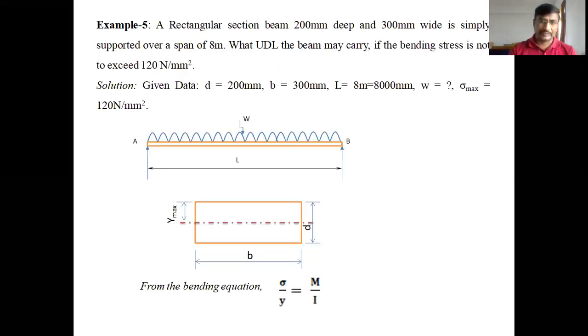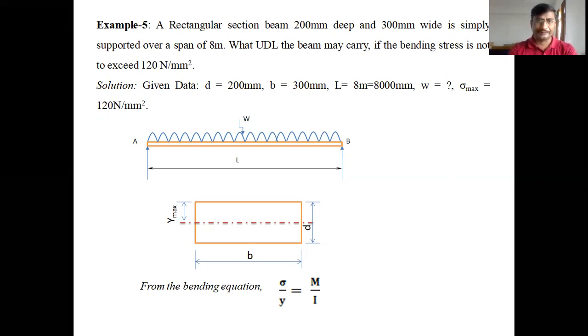So today's class, I will discuss some more problems, different cross sections and different beams with different loads. Today's first problem is example 5. Let us look at the problem.